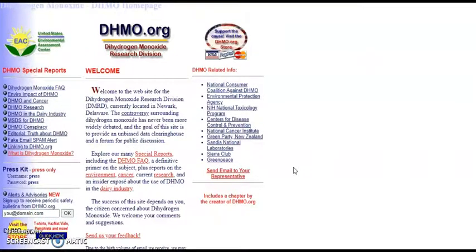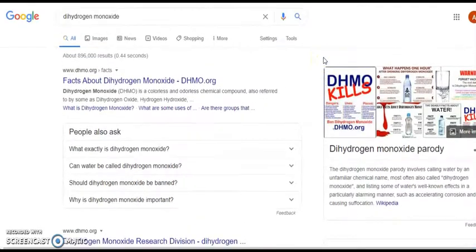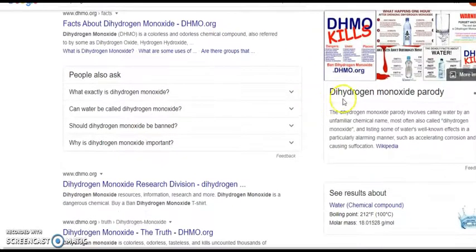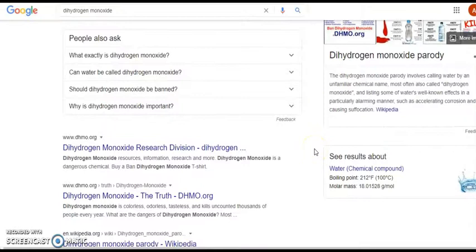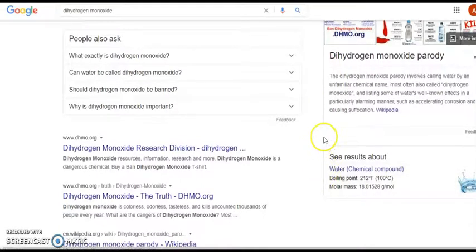Now, finally, the purpose. What is this site's purpose? Like we said at the beginning, it appears to be highlighting the dangers of this compound. But what actually is this compound after all? Here is where a little bit more fact checking is going to help us, because if we again just Google dihydrogen monoxide, we get some information here about, well, here's the website that we were looking at, but let's keep scrolling. I see dihydrogen monoxide parity and, oh, water. Yes, calling water by an unfamiliar chemical name.